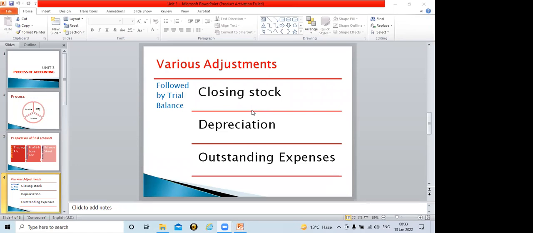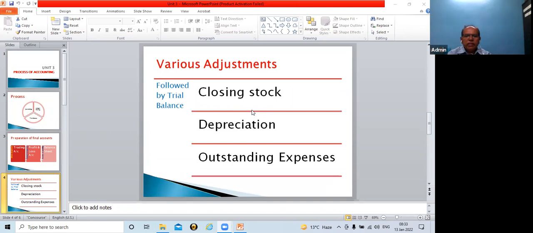At least they can note down the effects of depreciation, the effects of closing stock, and for every adjustment, as I'm sharing with you, there are double effects. There are two effects, the first effect and the second effect. This they should remember.